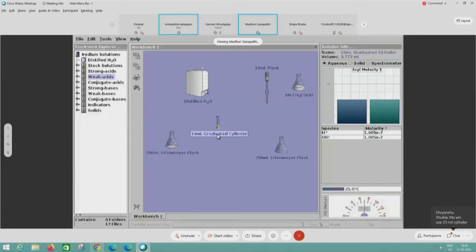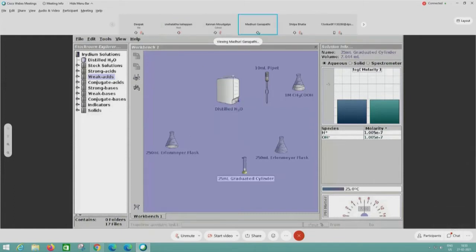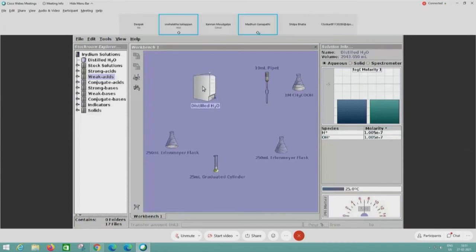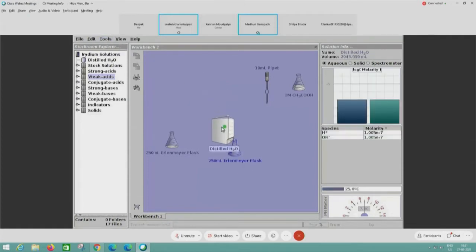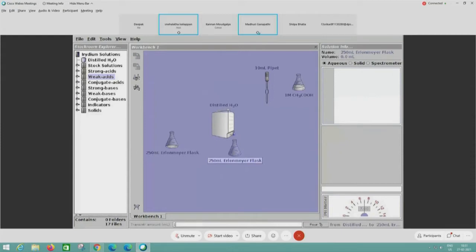I think someone asked for a link for this. I will ask Madhulika to give it. I think if you use significant transfer, it cannot take decimals. Only exact amounts you can take. But I think you transferred distilled water to the empty Erlenmeyer flask, Madhuri, using the significant transfer. Yes, significant transfer. If you put decimals, it will not take, it will take only exact amounts. If you put 0.2, 0.5, it will not take. Let it give an error.